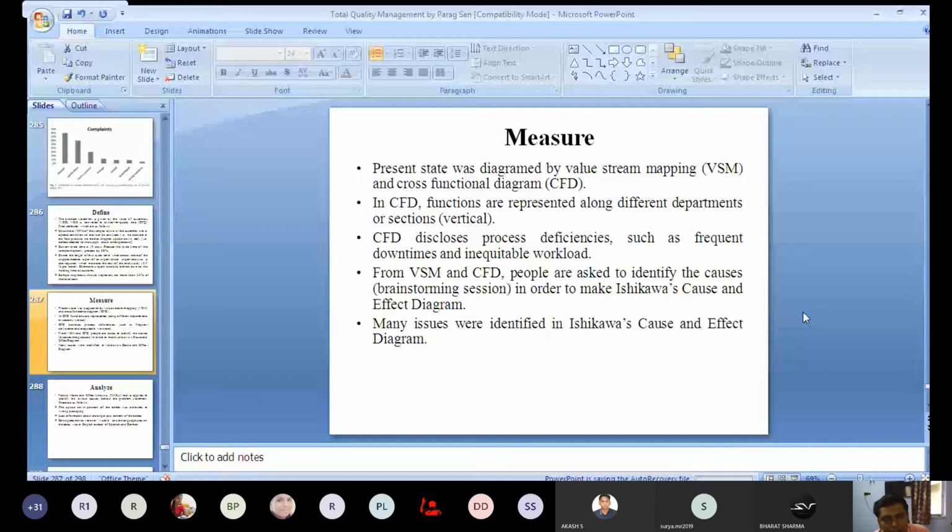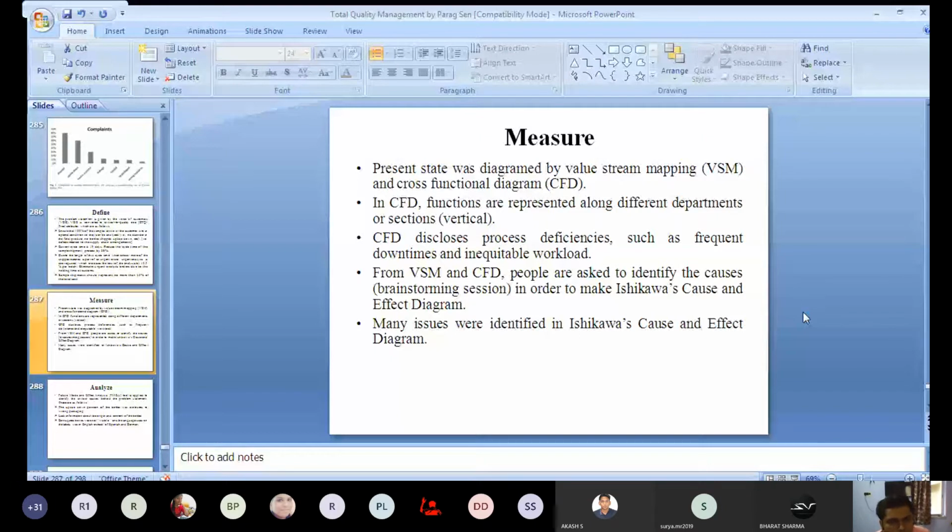They diagrammed the current process with the help of value stream mapping, though they have not revealed their value stream mapping in the paper or in the journal article, but it is necessary that the value stream mapping should be diagrammed, and also the cross functional diagram.